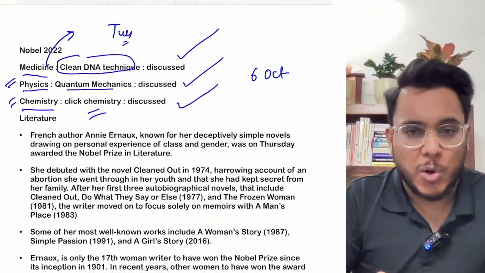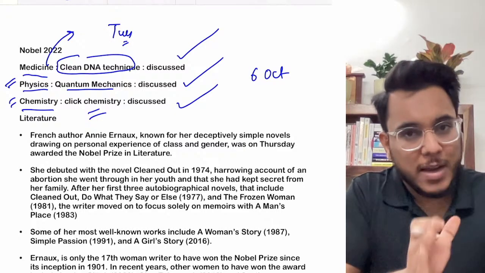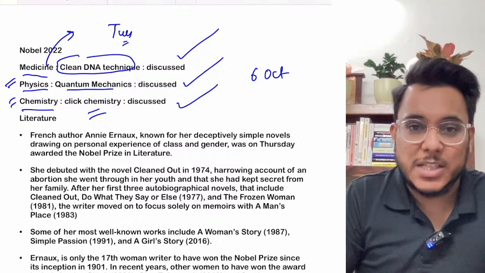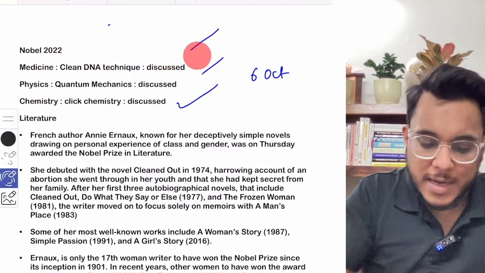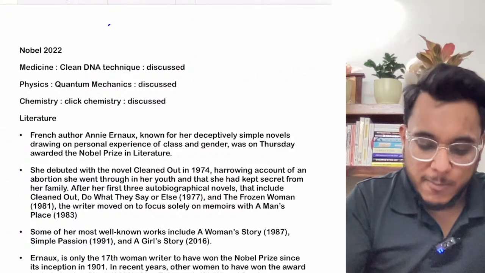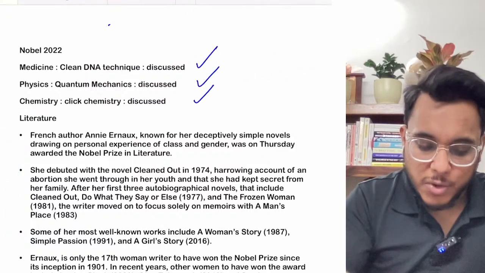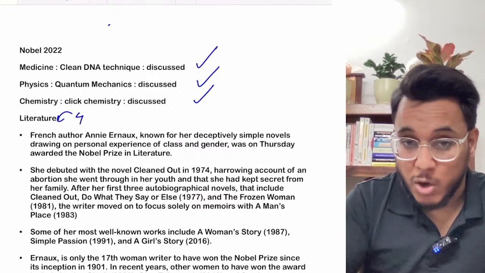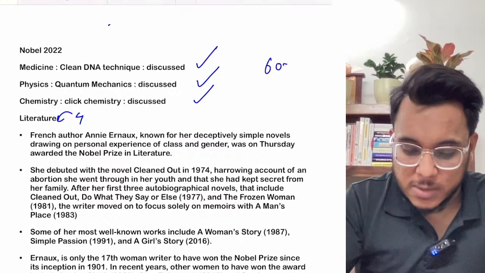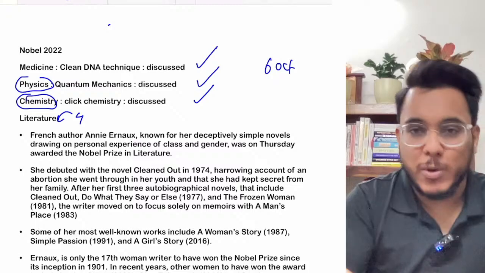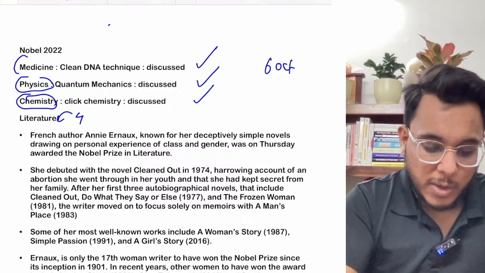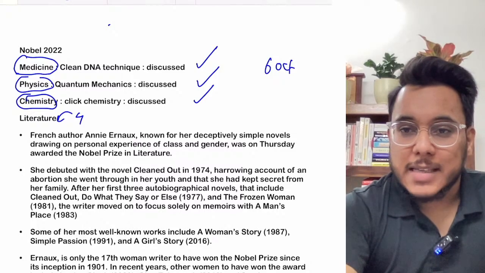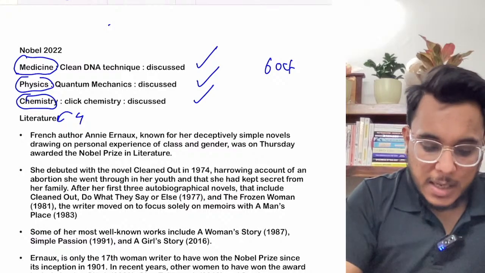As the Nobel Prizes are being announced now, every day one Nobel Prize is being given. On Thursday, the Nobel Prize in Literature was given. I told you that up till now 3 Nobel Prizes have been given, that is in medicine, physics and chemistry, and the fourth one that we'll now discuss is in literature. You can watch the 6th October newspaper analysis, where I have discussed physics and chemistry, and you can see Tuesday's newspaper analysis, where we have discussed medicine.